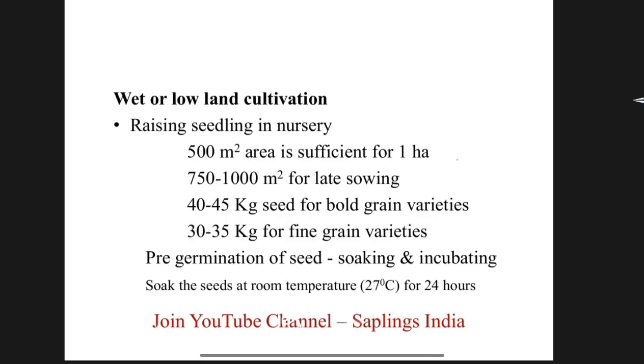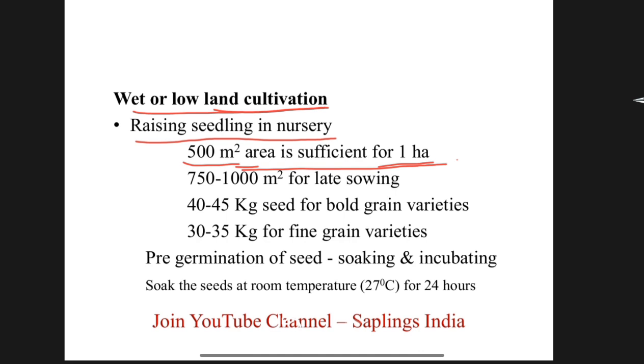Second type of cultivation of rice crop is wet or lowland cultivation, in which raising seedlings in a nursery should be done. For 1 hectare of rice crop, seedlings should be grown in 500 square meter area. 500 square meter area is sufficient for 1 hectare.